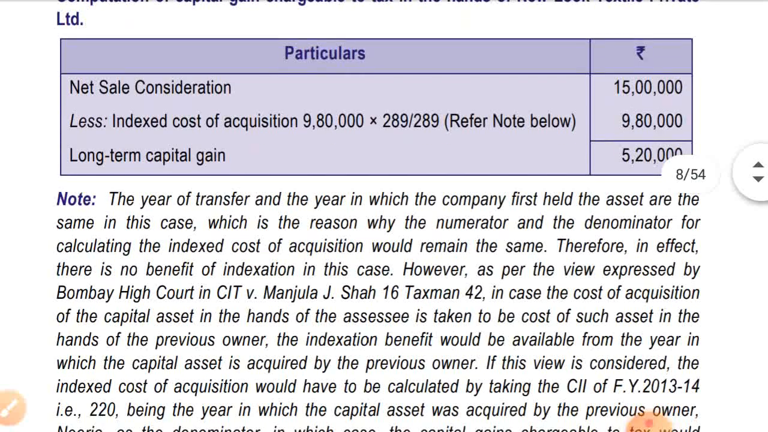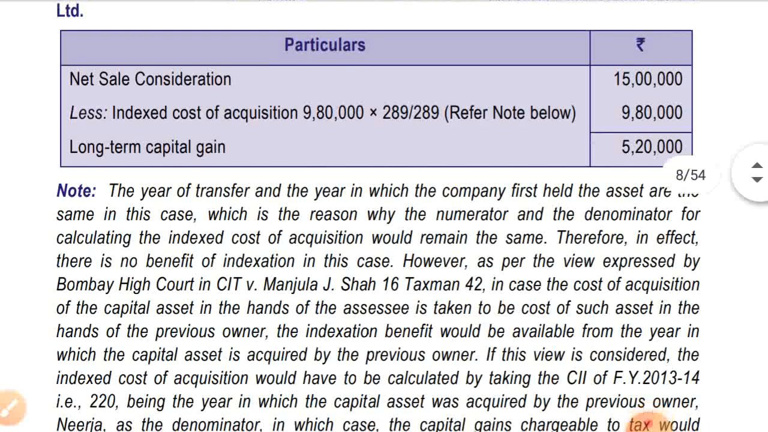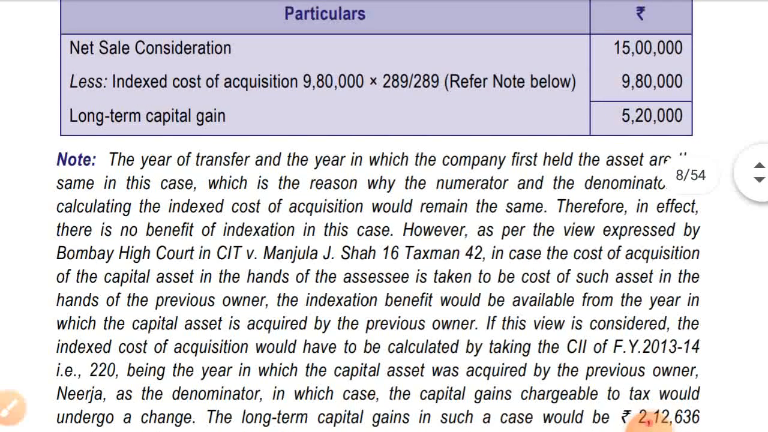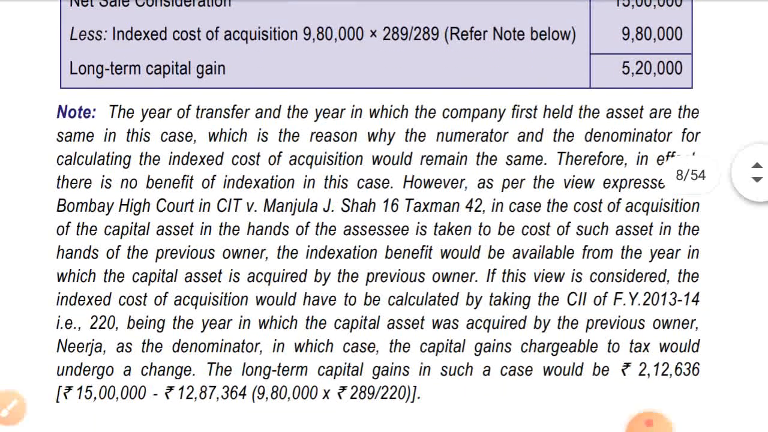So, 5,20,000 according to them, but let's see the note, what they are saying. The year of transfer and the year in which the company first held the asset are the same in this case, which is the reason why the numerator and denominator for calculating the indexed cost of acquisition would remain the same. Therefore, in effect, there is no benefit of indexation in this case.